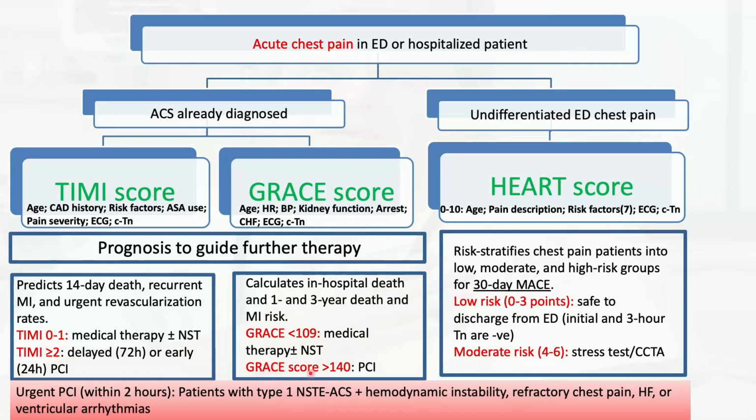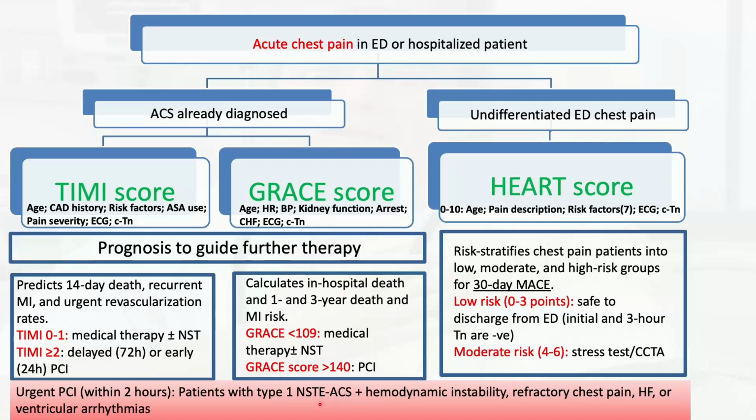If they have a GRACE score of more than 140 or a TIMI score of 2 or more, these are high-risk patients, and they probably need a coronary angiogram for further evaluation and consideration of stenting or further management, or CABG, bypass surgery, if they need that. So, for example, as the hospitalist, if I see one of these features, I know that this patient might need urgent PCI, and I speak with the cardiologist right away.